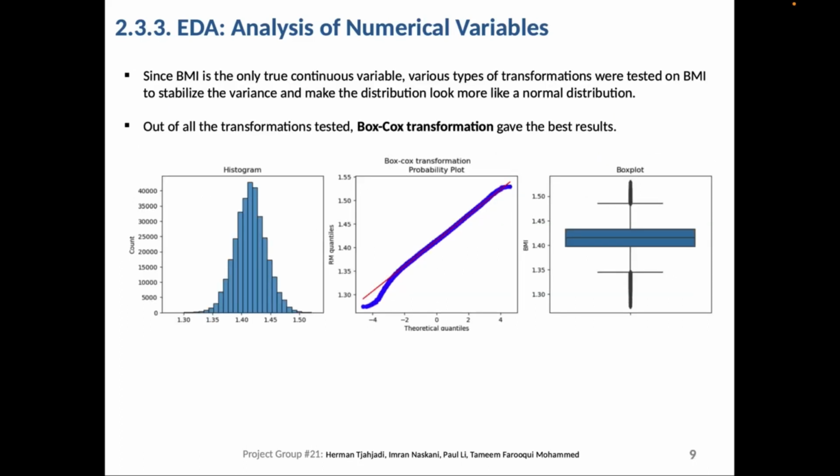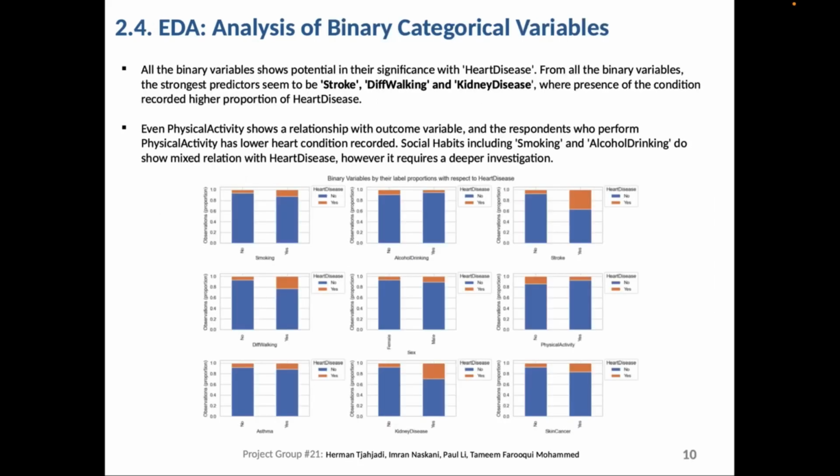BMI was treated for skewness by applying various transformations, out of which the Box-Cox transformation gave a normal-like distribution. Out of 9 binary variables, stroke, difficulty in walking, and kidney disease seem to be strong predictors, as the presence of the condition increases with the proportion of heart disease.